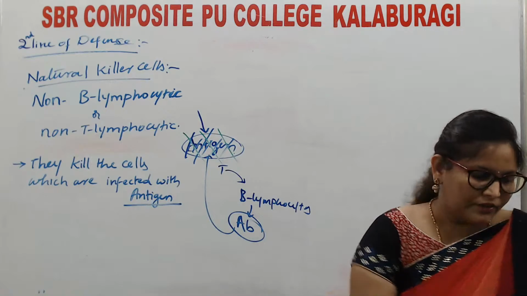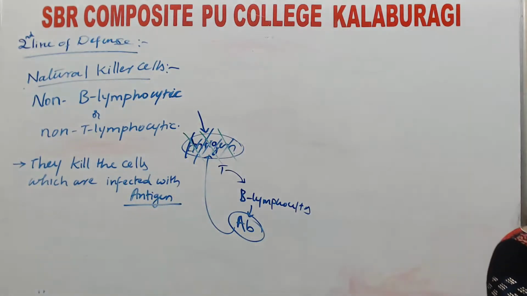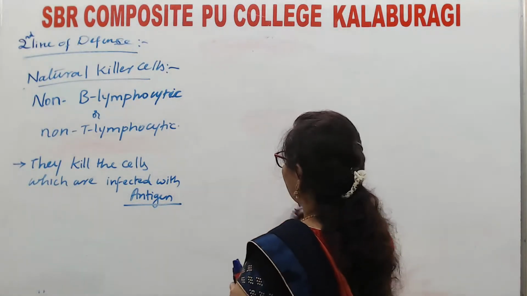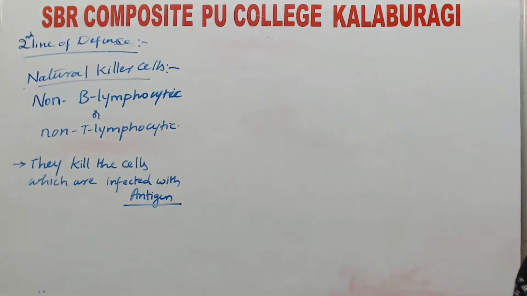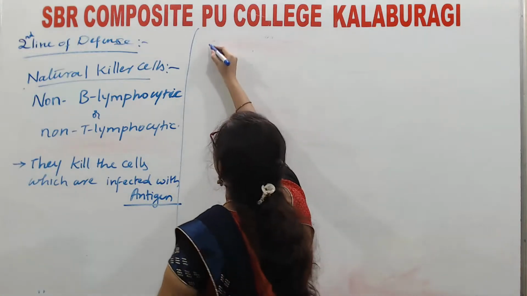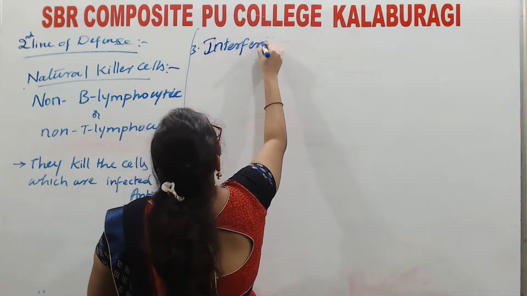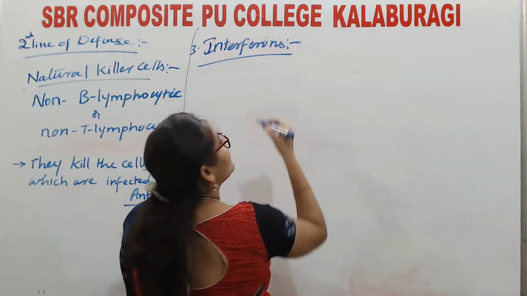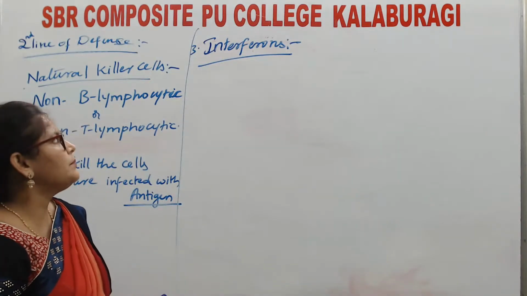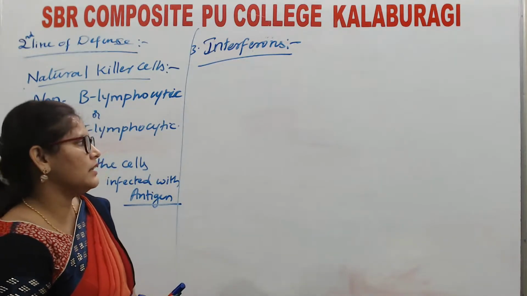And the second line of defense also includes the next one, interferons. What are these interferons? Third one, interferons are specific proteins, globulin proteins, which are secreted by virus infected cells.